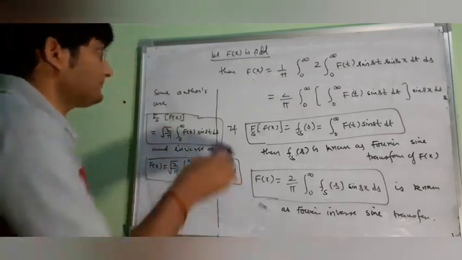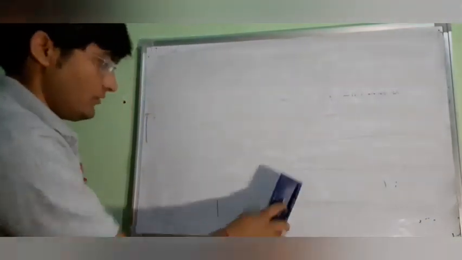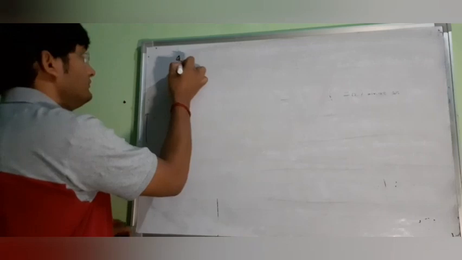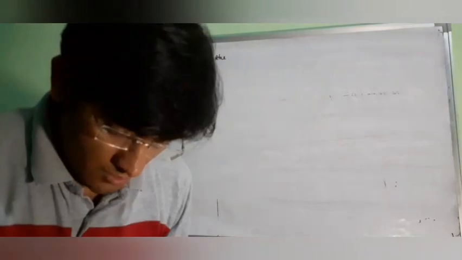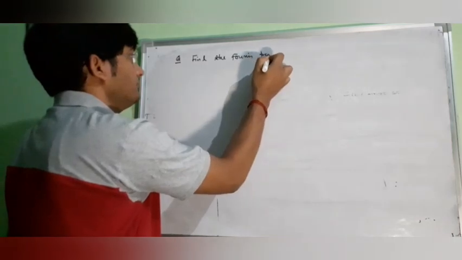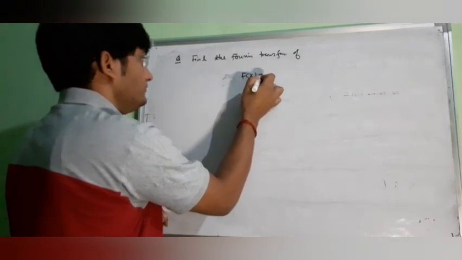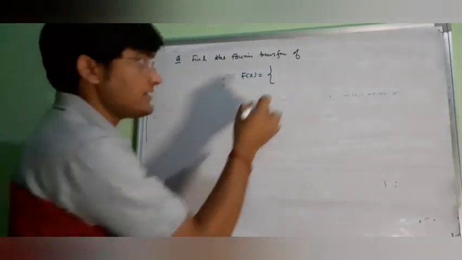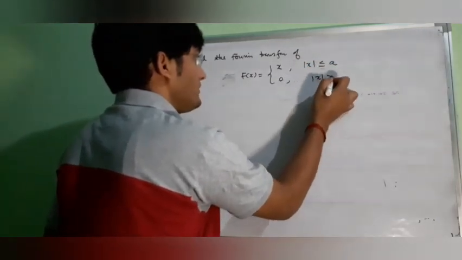So now let us solve some questions. Find the Fourier transform of f(x) equal to x when mod x is less than or equal to a, and this is 0 when mod x is greater than a.